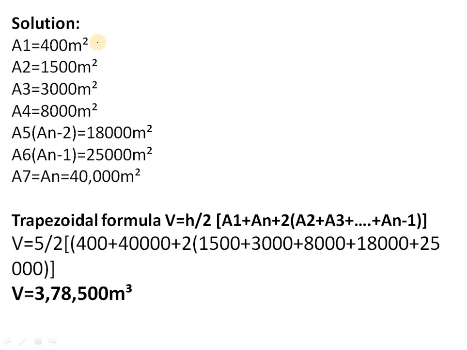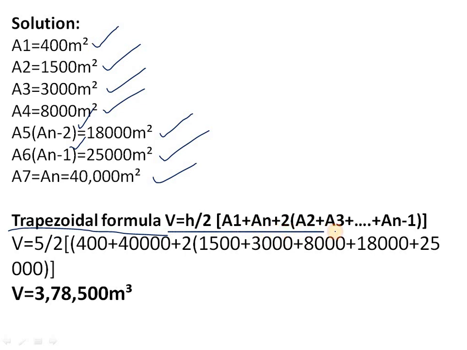So let us write as in the previous problem. A1 is 400 meters square, A2 is 1500 meters square, A3 is 3000 meters square, A4 is 8000 meters square, A5 is 18,000 meters square, A6 is 25,000 meters square and A7 is 40,000 meters square. As we write, the last one is AN, and before the last one is AN minus 1. Trapezoidal formula: V is equal to H by 2 of A1 plus AN plus 2 into A2 plus A3 plus up to AN minus 1.